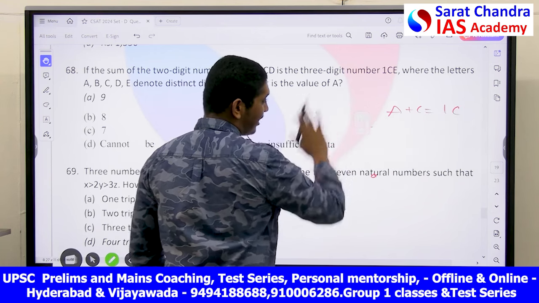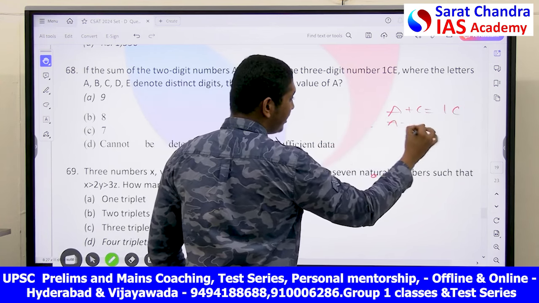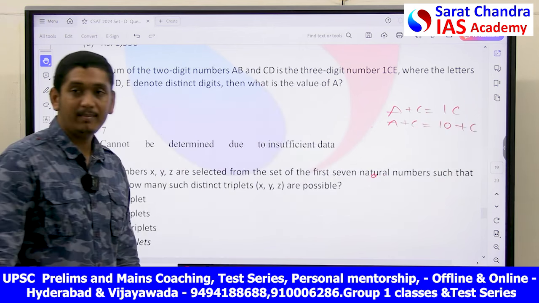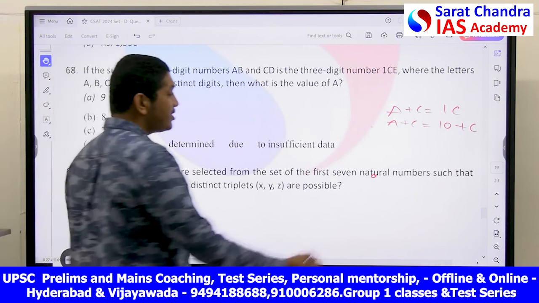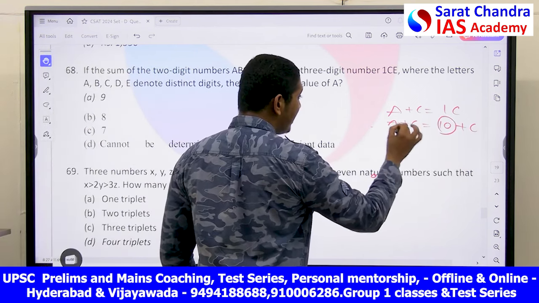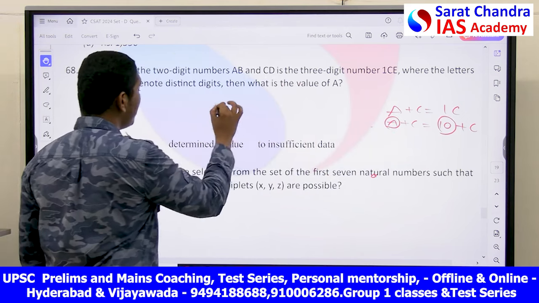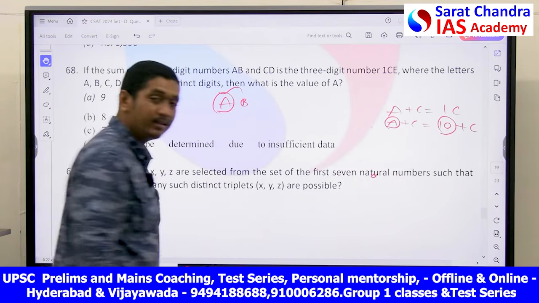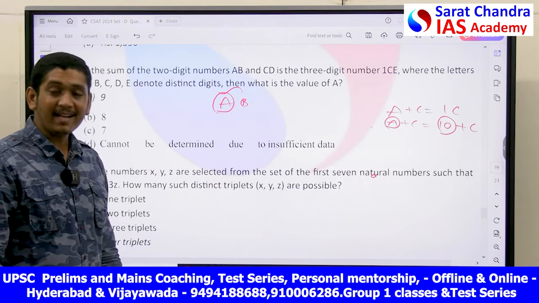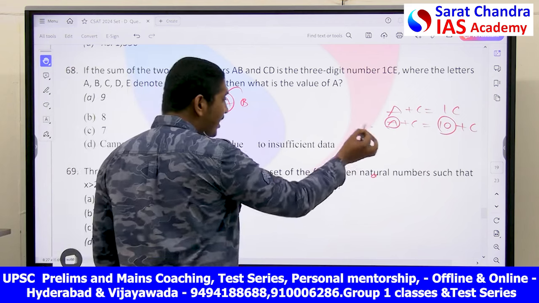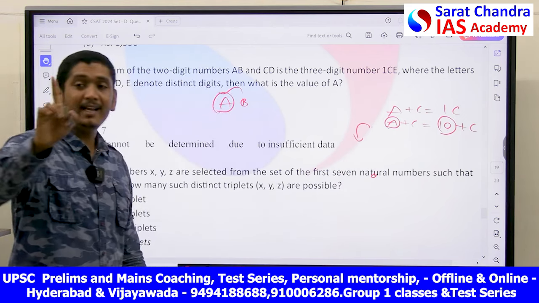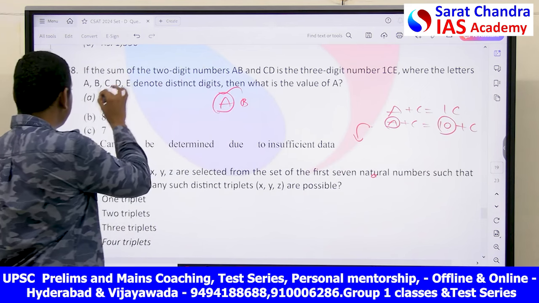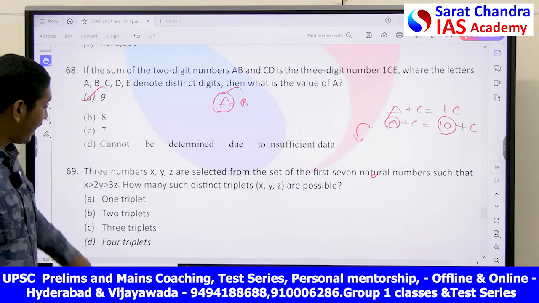This 1C can be written as A plus C is equal to 10 plus C. Isn't it? This 10 will only happen because A is a single number. Here you see AB, where A is a single digit, but A cannot be 10. The maximum that A can be, so that 1 is carried to the other side, is 9. So that's why the answer in this case is 9, my friends.